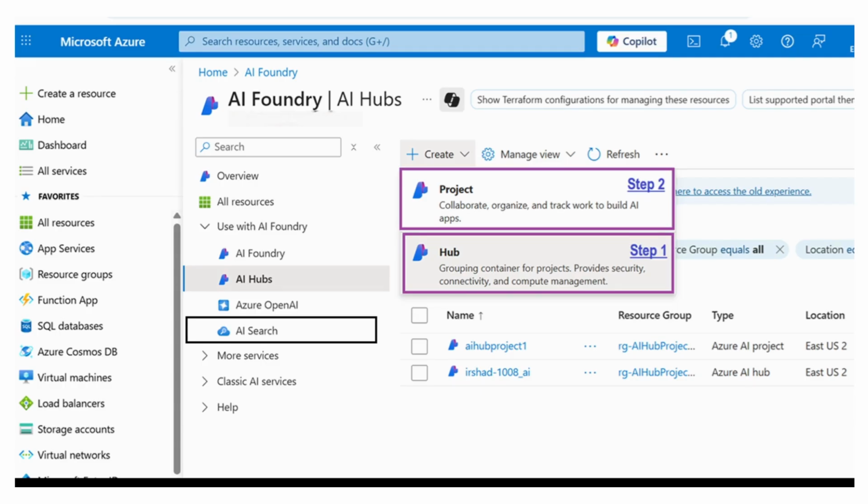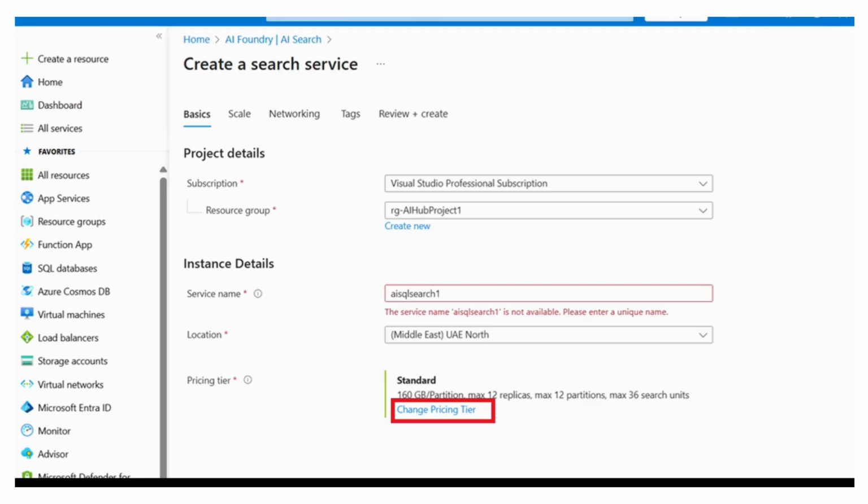Azure AI search service allows us to store and search vectorized data for retrieval, and it powers the RAG system by letting the LLM look up relevant context from our documents, or in our case the SQL script, because we are passing our SQL script here. We need to give the proper name of this AI search feature. In my case, I just gave the name AI SQL search, and for location we can define UAE North. We can select the existing resource, and this one is a very important part, the price tier. We need to change this one.